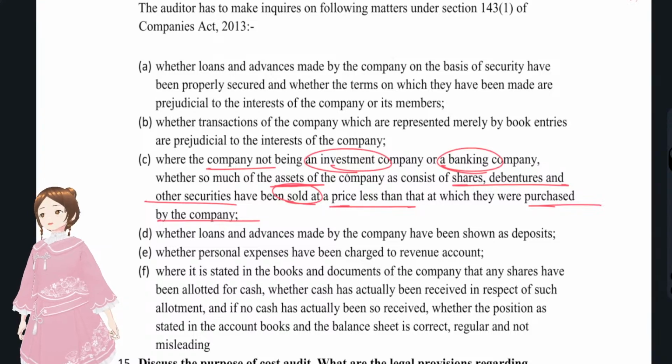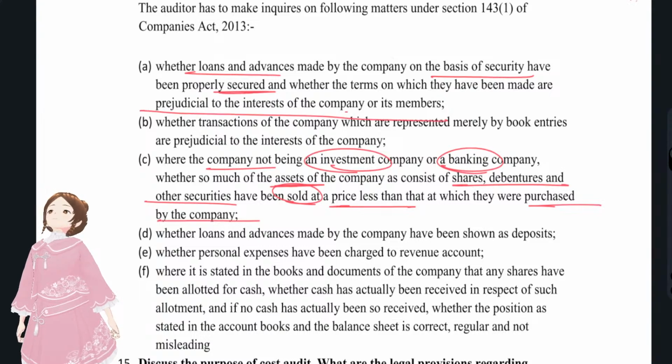And as assets were there, by keeping these assets under encumbrance, pledge or collateral, they have taken some loans. Whether they were properly secured or not, we have to check the basis of that security, and whether they have been prejudicial to the interest of the company or its members, we have to check that also.